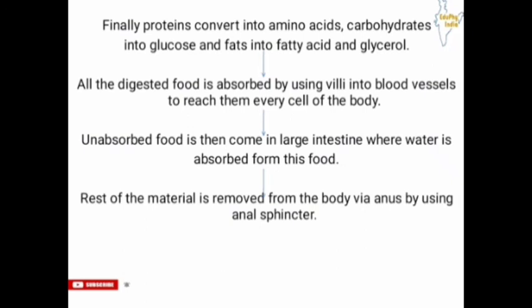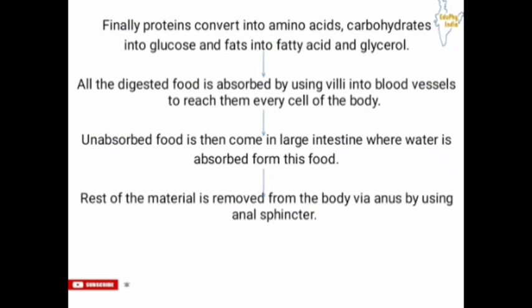Then all the digested food is absorbed by using villi into blood vessels to reach every cell of the body. Then the unabsorbed food comes into the large intestine, where water is absorbed from this food by the villi. Then the rest of the material is removed from the body via the anus by using the anal sphincter.